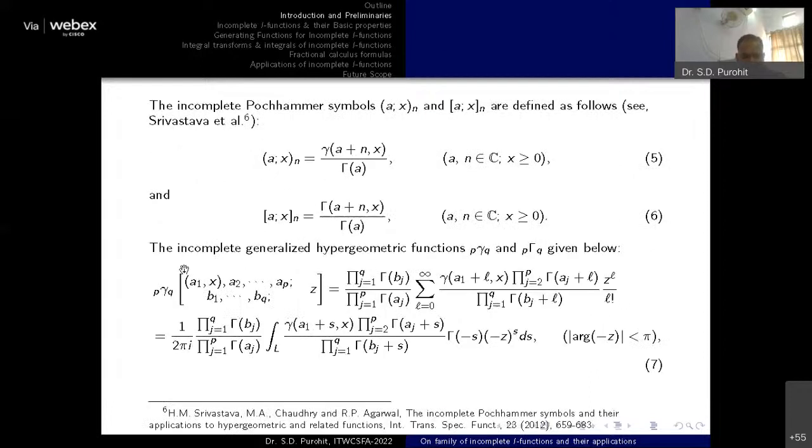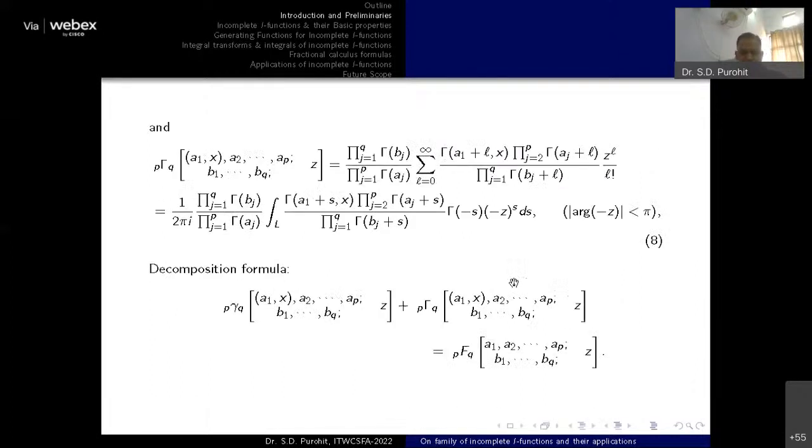If we replace it by the lower category type, it will be the lower incomplete hypergeometric function. So these are the functions, and they have this particular decomposition formula. You can see if we add this lower generalized hypergeometric function with the upper incomplete hypergeometric function, you will get the generalized hypergeometric function, because this particular formula must hold for the decomposition.